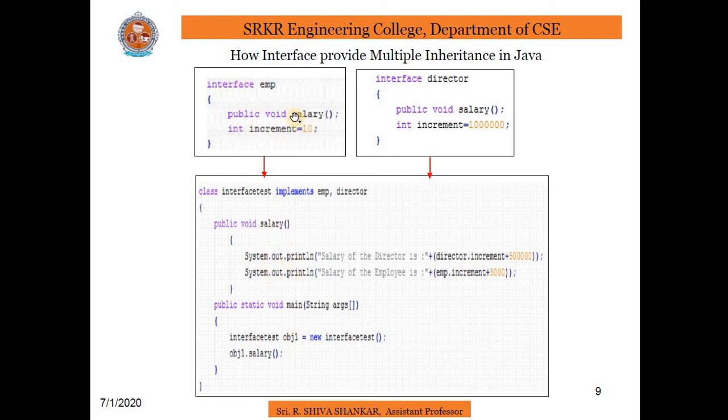There is a salary method in EMP and director also has a salary method. Both are the same, so we can write a single method and use these two variables through the interface name dot the particular variable, that is director dot increment and EMP dot increment. This is a very good example of inheriting multiple interfaces in one class.